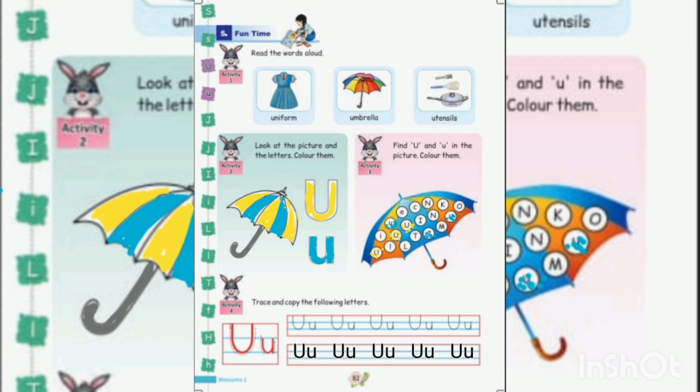Look at the picture and the letters, color them. Capital U, small u. Find capital U and small u in the picture, color them. Trace and copy the following letters: capital U, small u, capital U, small u, capital U, small u, capital U, small u, capital U, small u.